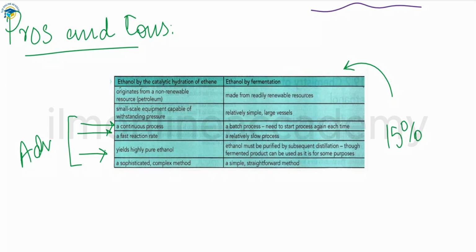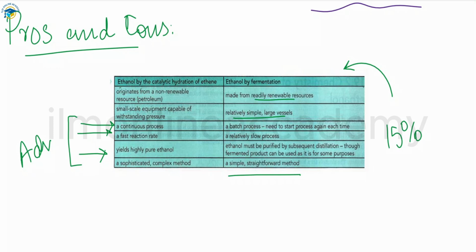And if we talk about the advantages of the fermentation process, it is done readily from a renewable energy source, and low energy consumption is provided, and it uses easily available materials, and it is relatively simple. A large vessel is required, and it is a simple or straightforward process.